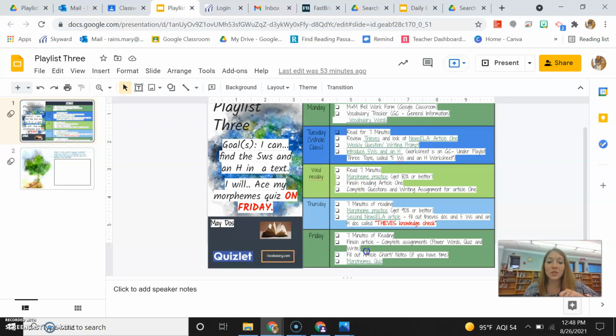And then on Friday, you're going to read for 7 minutes, and then you're going to finish your article number 2 and complete the assignments, and I've listed those there. And then you're also going to fill out your article chart or notes if you have time. And last but not least, at the very end, you're going to take your Morphemes quiz.